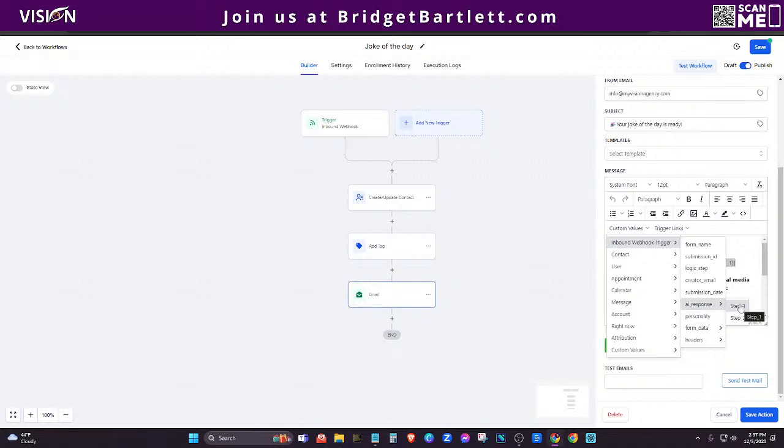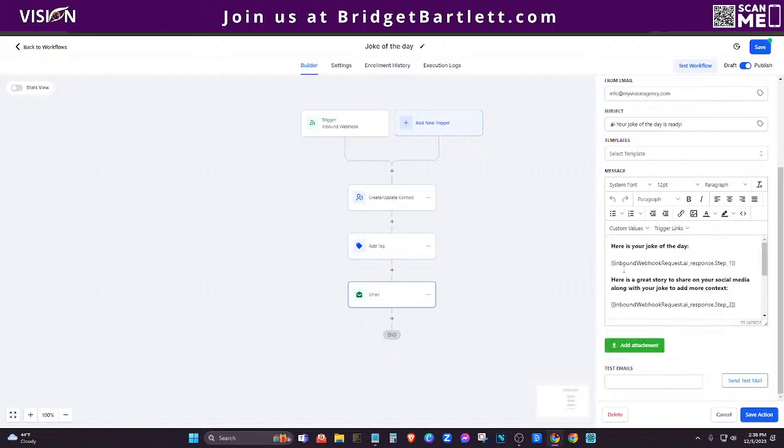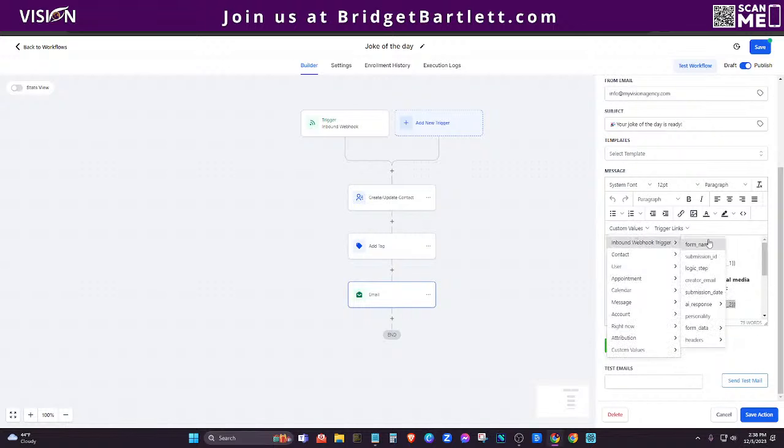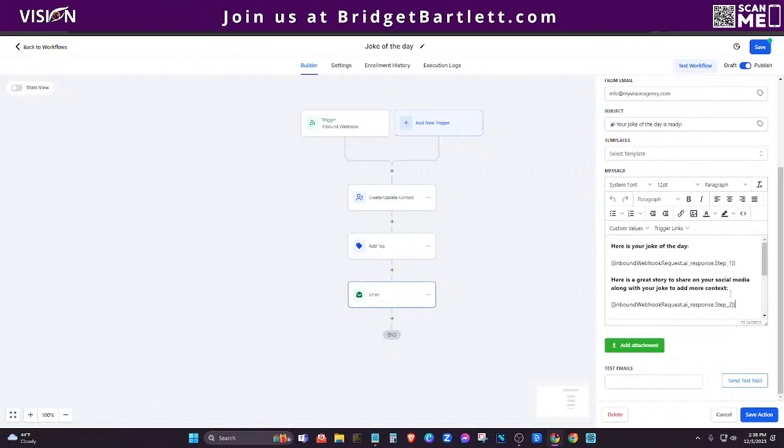Or the joke of the day, and then also the story. Okay. So here I'm just choosing step 1, right? And then here I'm going to go back. I'm going to choose webhook. I'm going to do AI response. And then this is going to be step 2, because the first one is step 1. The second one is step 2. So this would complete all of the data there.